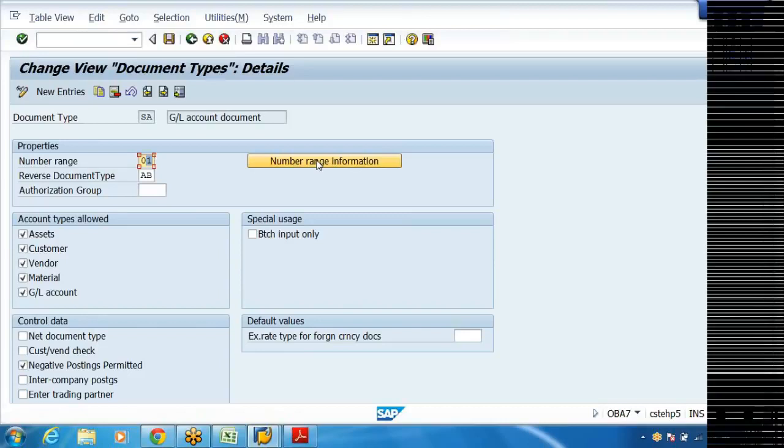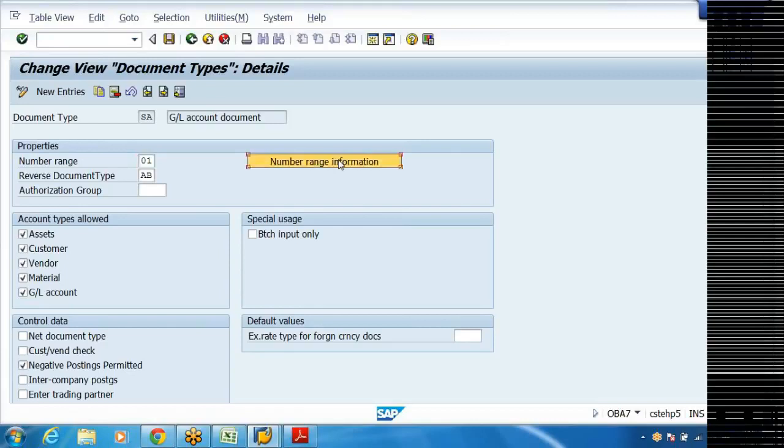Then what happens if I made a mistake? Yeah, by mistake I have posted an entry with a mistake. Don't worry, just reverse it. When you reverse, I need not manually reverse it. I can ask the system, just click on reversal, and it will reverse it. But when you reverse it, the system takes the document type AB.